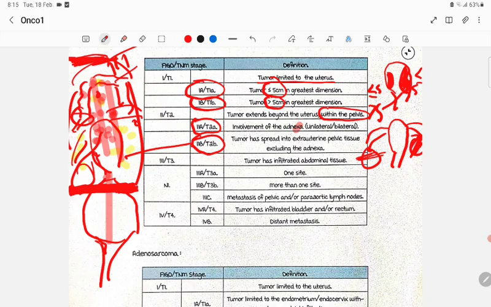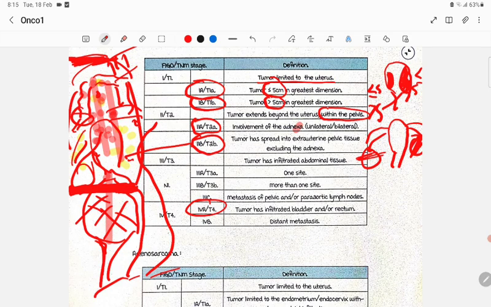Okay, if the bladder is involved, then here the rectum. If the bladder is involved, then this is stage 4A, and/or the rectum. If the rectum is also involved, it's called 4A. Any other distant metastasis is called 4B. Very, very important, very, very easy to remember.